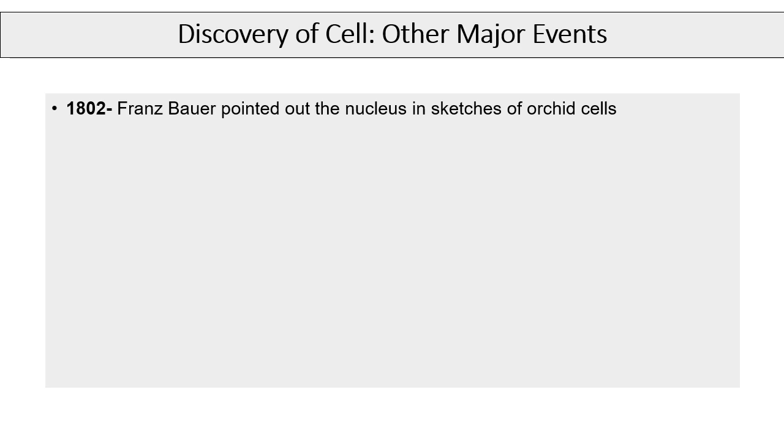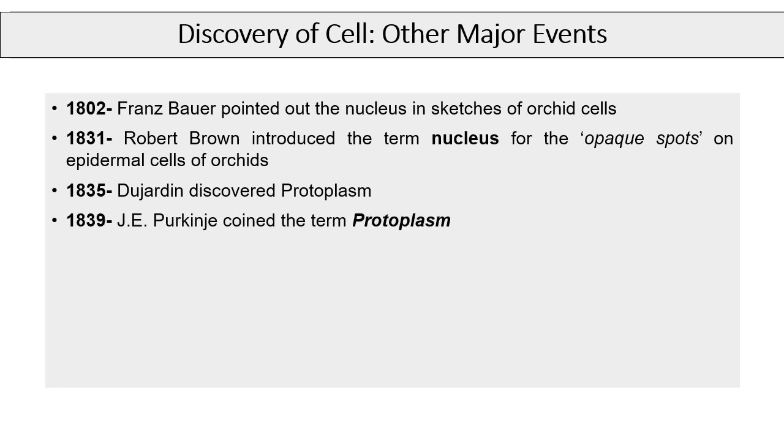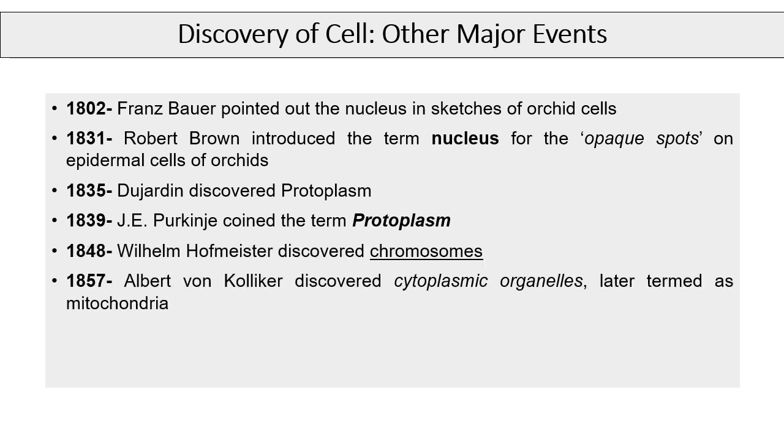Here we will swiftly go across various important events in cytology. So in 1802, Franz Bauer pointed out the presence of nucleus in cells. In 1831, Robert Brown introduced the term nucleus for some opaque spots on the cells. In 1835, Dujardin discovered the jelly-like substances in cells which he termed sarcode, but these were actually protoplasm, which was coined by Purkinje in the year 1839. In 1848, Hofmeister discovered chromosomes. In 1857, Albert Kolliker discovered cytoplasmic organelles, which were later found to be mitochondria. In 1863, Kolliker coined the term cytoplasm.